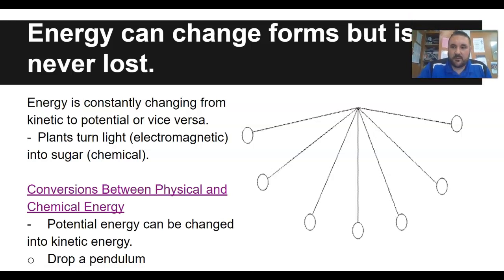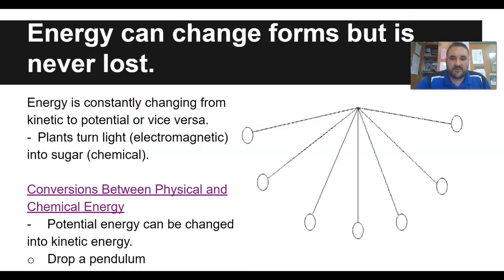Energy can change form, but is never lost. Energy is constantly changing from kinetic to potential and vice versa, meaning back again. Plants turn light, which is electromagnetic, into chemical energy, which is sugar or glucose. Potential and kinetic can be in the same system.